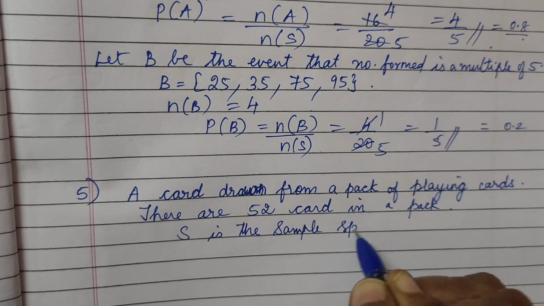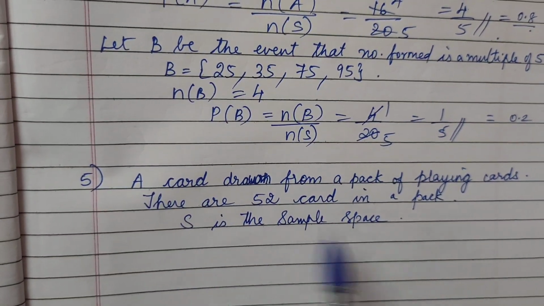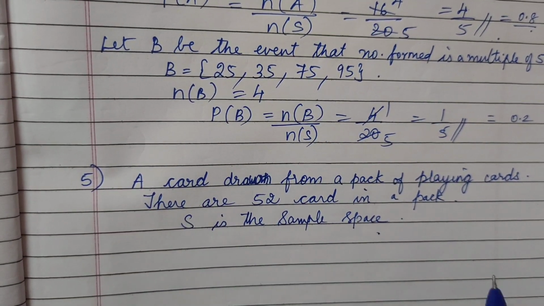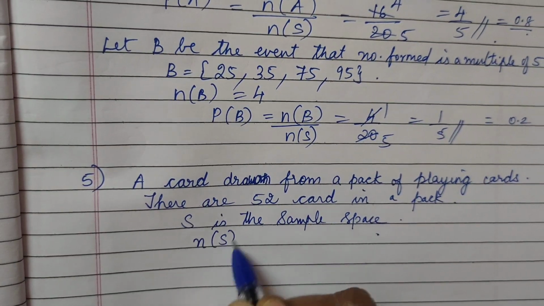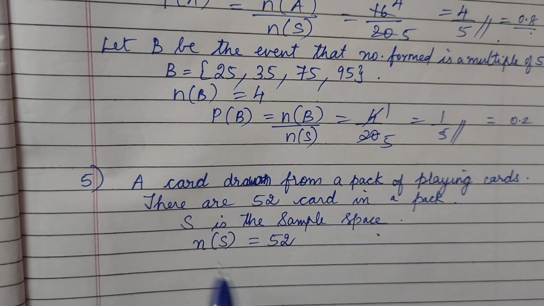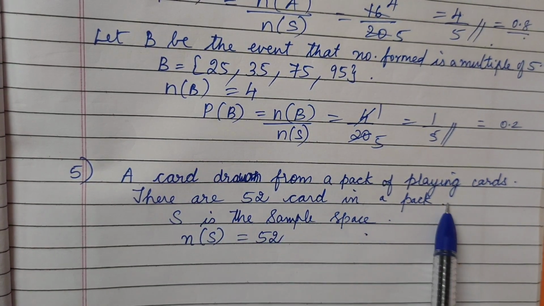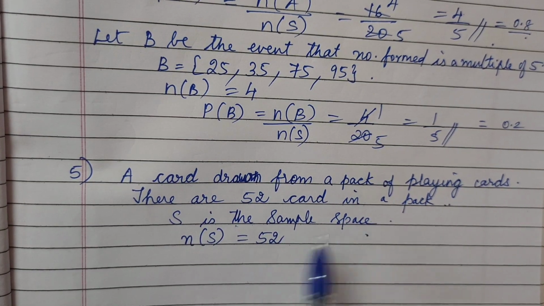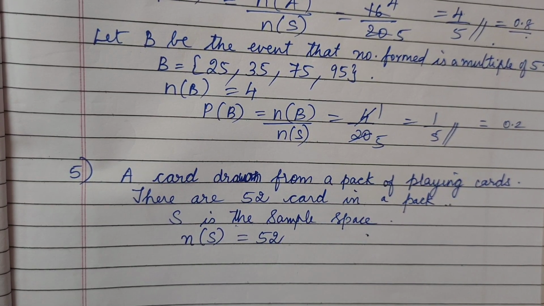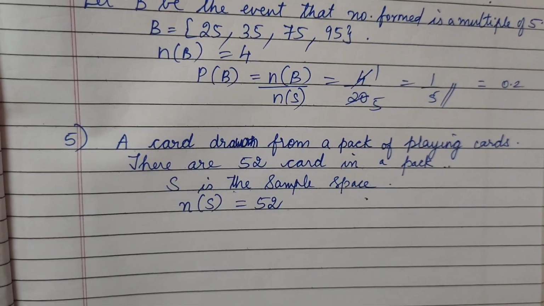S is the sample space here, and we are going to write directly N of S is 52. Here you need not describe S equals 2, 3, 4, J, Q, K, nothing like that. If you write this, it is sufficient. This is the way you have to begin for all the card sums. Then we will go for the events here.